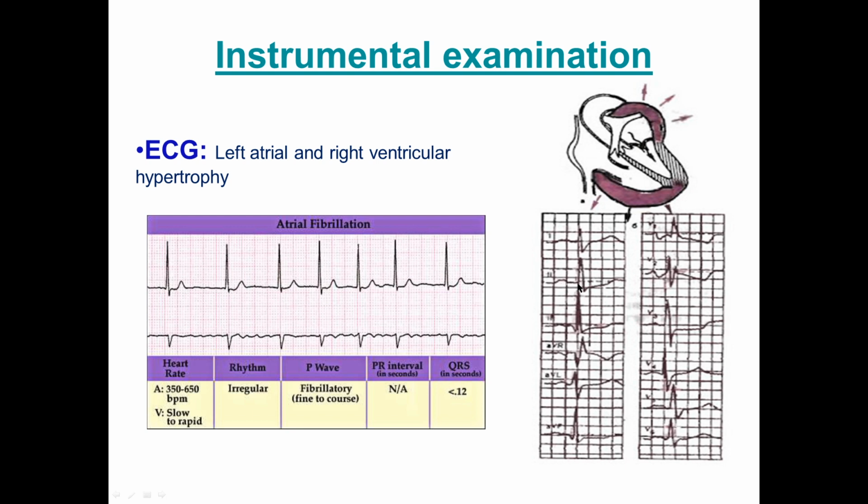On ECG, you see left atrial hypertrophy signs: enlarging of the P wave, more than 0.12, and also increasing deepening of the negative phase on V1. These are left atrial hypertrophy signs.